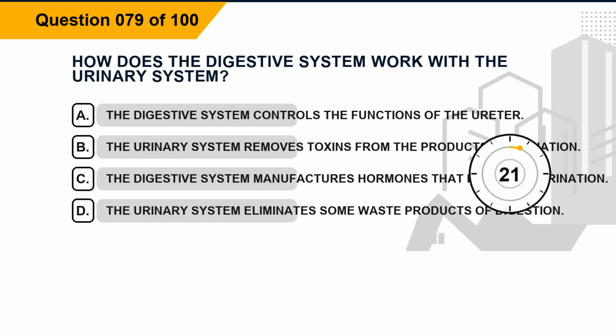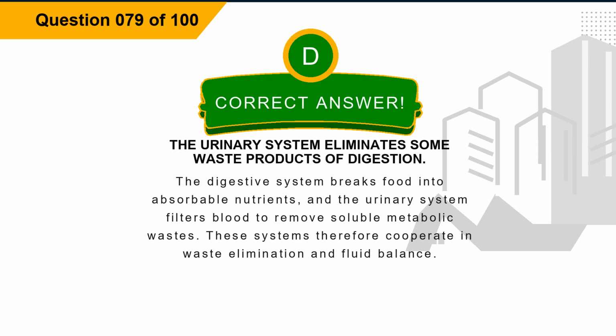Question 79. How does the digestive system work with the urinary system? Option A, the digestive system controls the functions of the ureter. Option B, the urinary system removes toxins from the products of urination. Option C, the digestive system manufactures hormones that influence urination. Option D, the urinary system eliminates some waste products of digestion. The correct answer is option D, the urinary system eliminates some waste products of digestion.